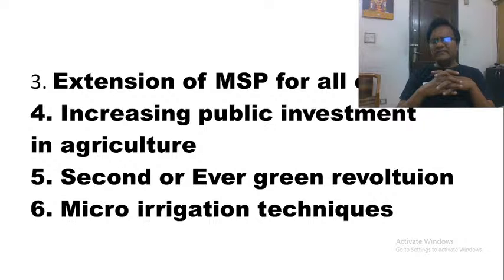It is important from an environmental point of view also, because even in those areas where there is no sufficient rainwater, people are still opting for water-guzzling crops like wheat and rice because of the MSP, because of which water tables are coming down drastically. The next solution, as you can see on the screen here, is that you must increase public investment in agriculture.